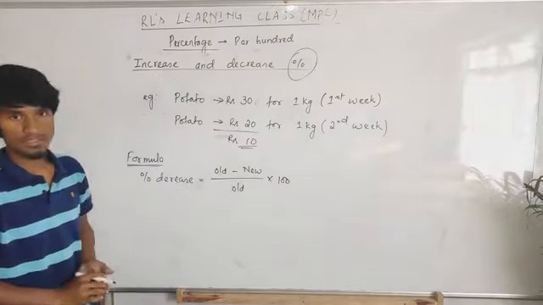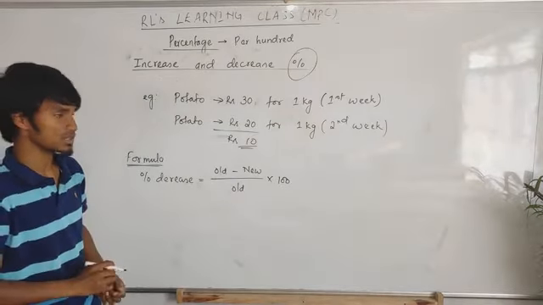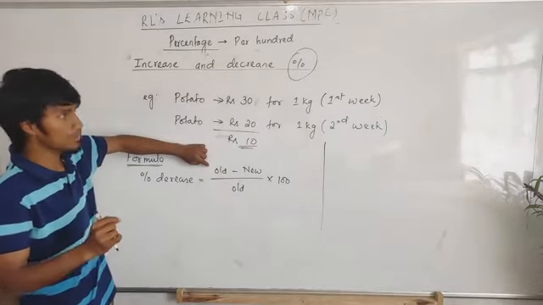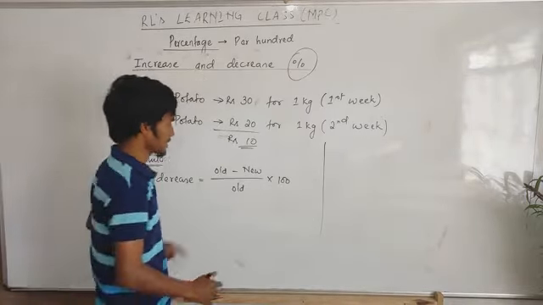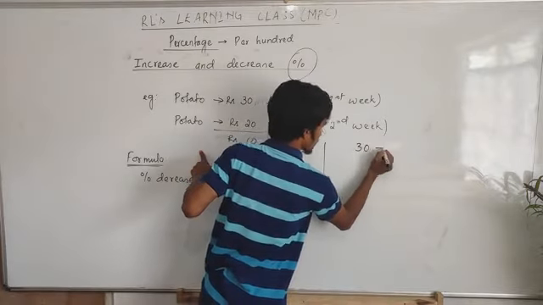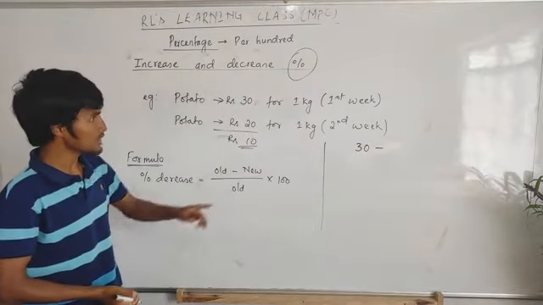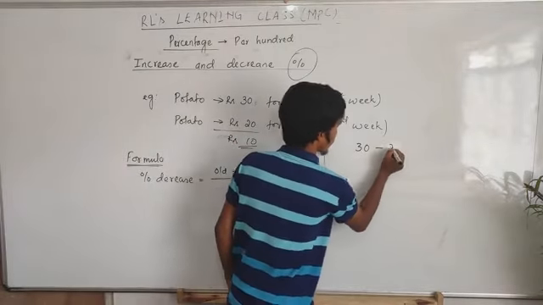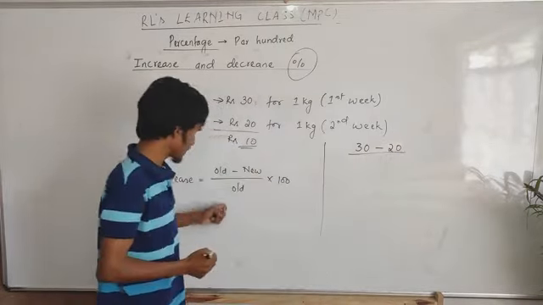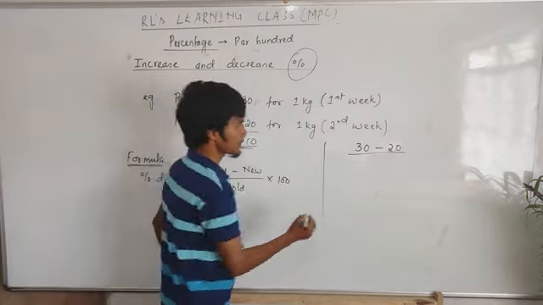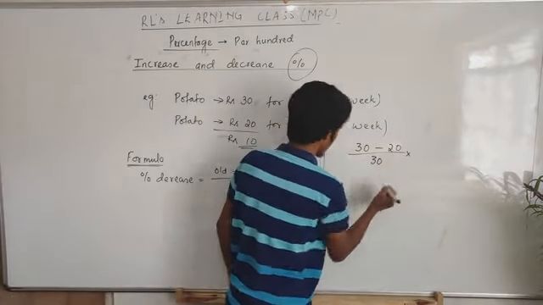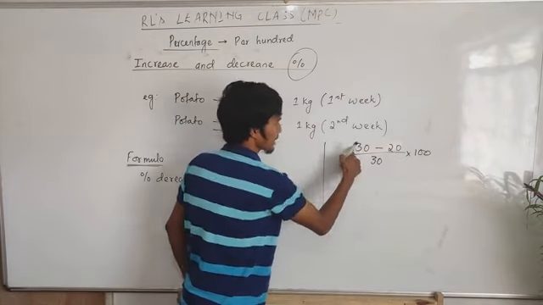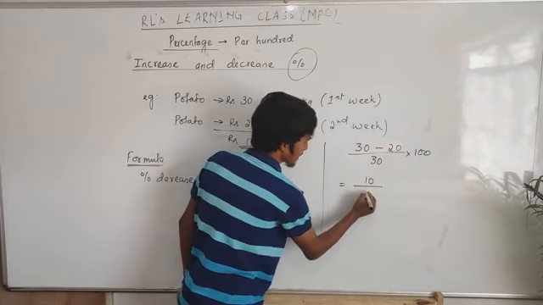Now use this formula to find how much percentage is increasing or decreasing. What's the old price in the first week? 30 rupees. Then minus the new price in the next week, which is 20 rupees, divided by the old price, 30 rupees, into 100. Here 30 minus 20 leaves only 10.